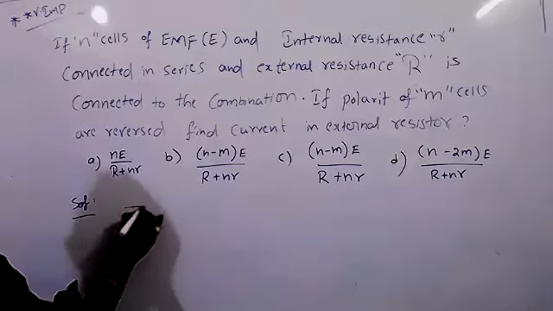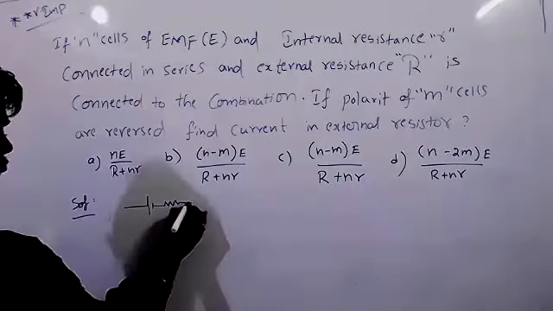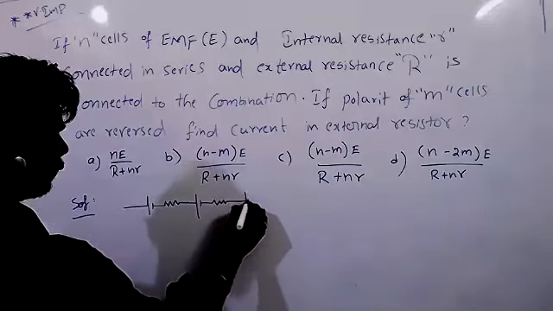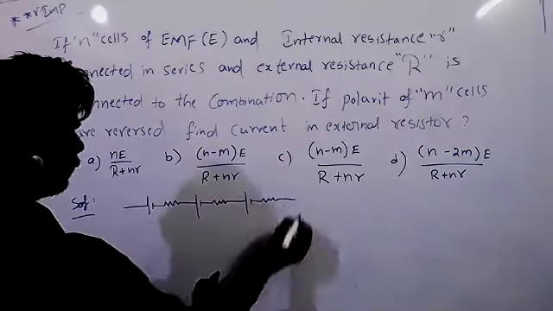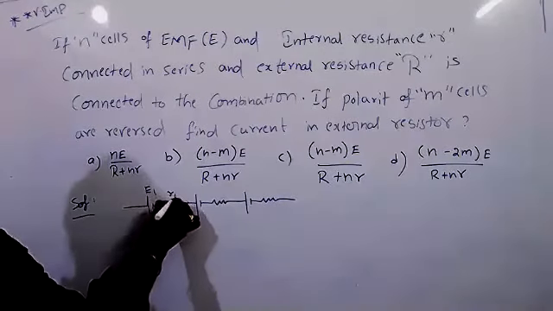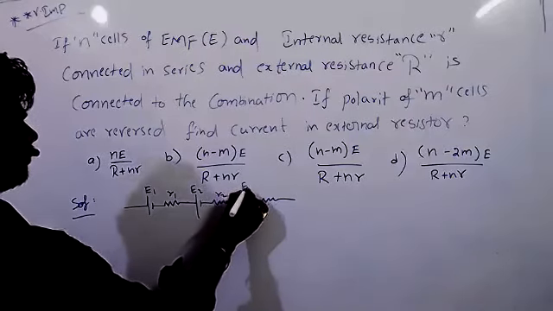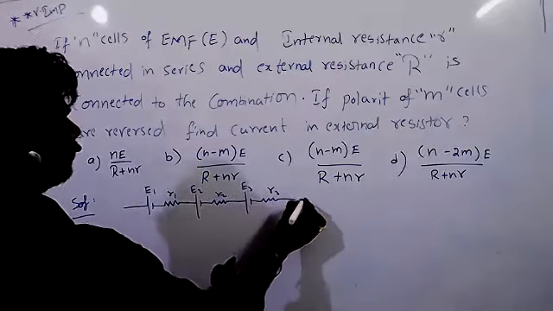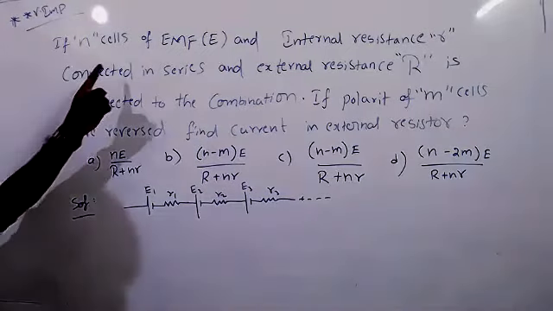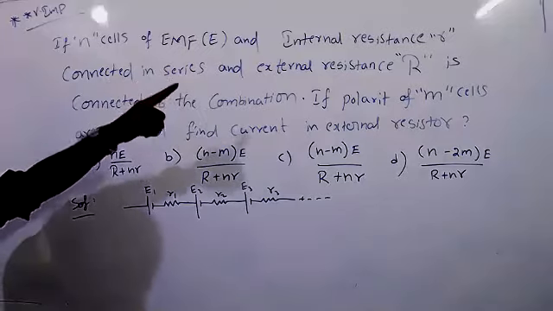Solution for this, suppose we know here n cells are connected in series.